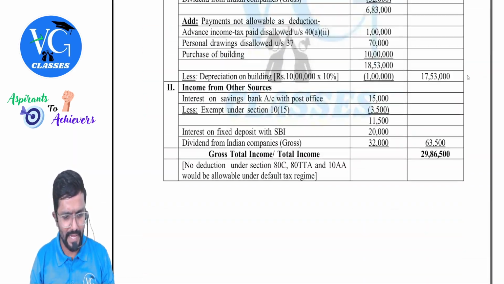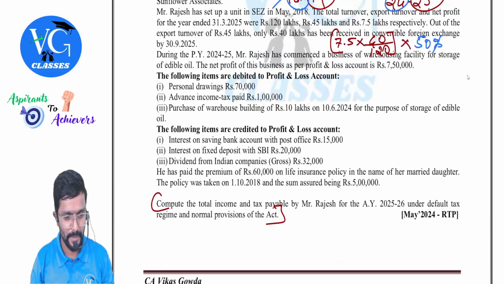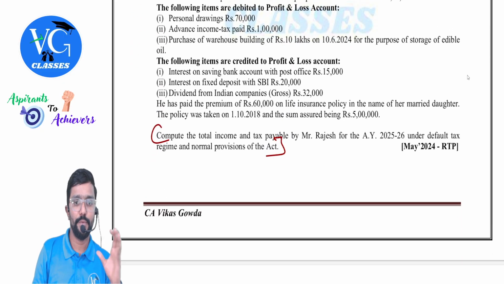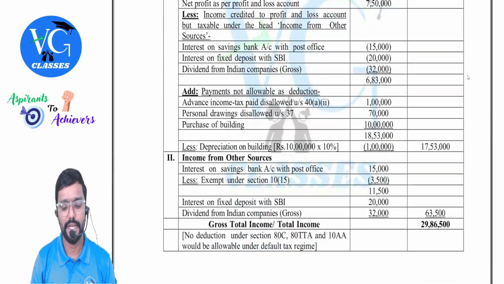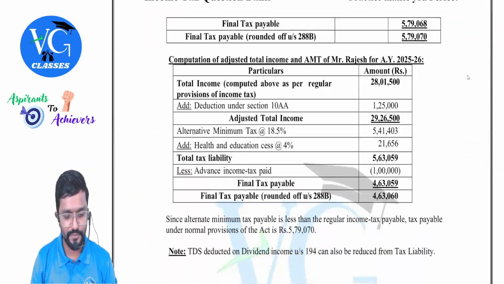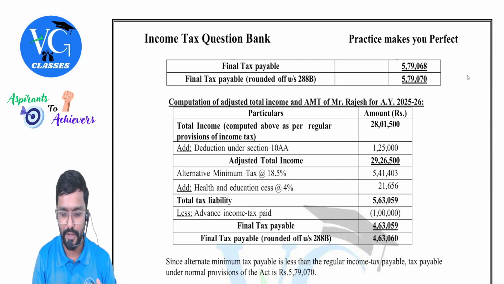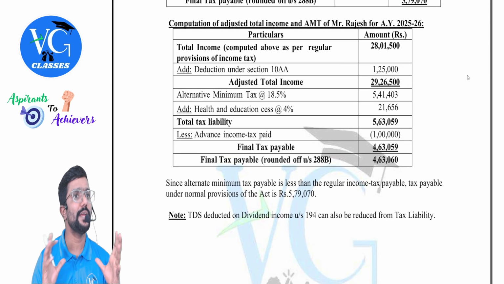Whichever is better. Have they asked that? Just a minute, we will see. Rajesh question, right? Compute total income and tax payable by Mr. Rajesh under default and optional scheme. Okay, they didn't ask any decision. Just fine. Tell it. So if he's following optional scheme, how much tax he has to pay? 5,79,70. Clear.